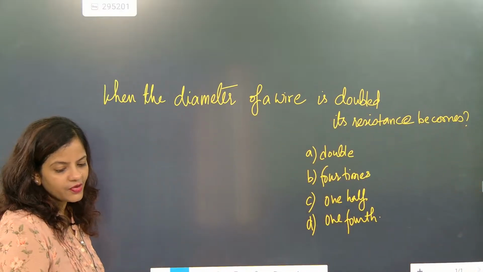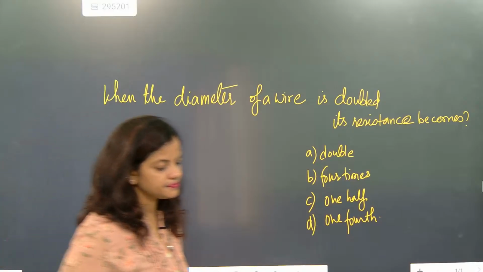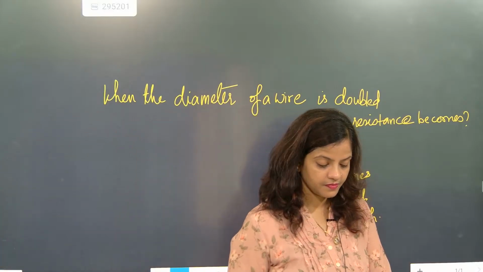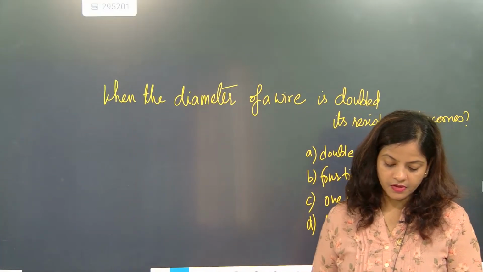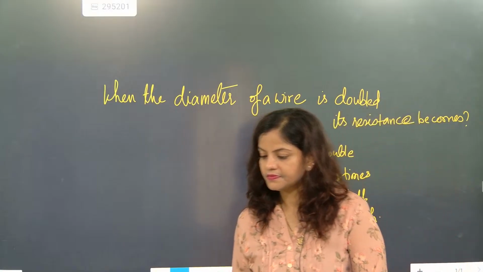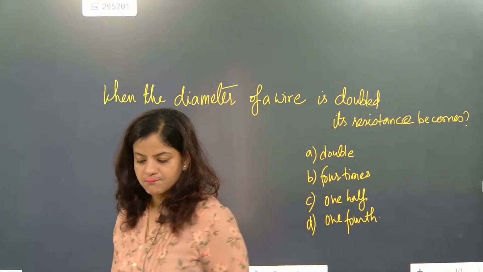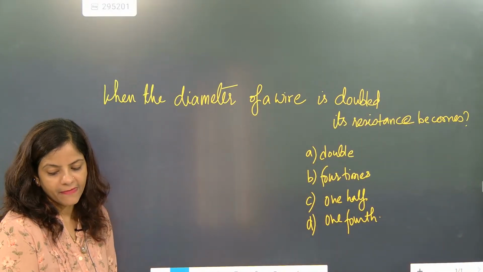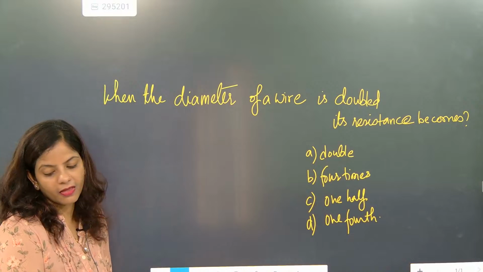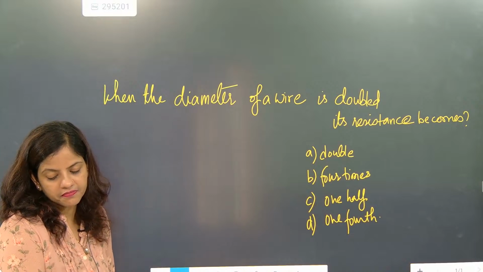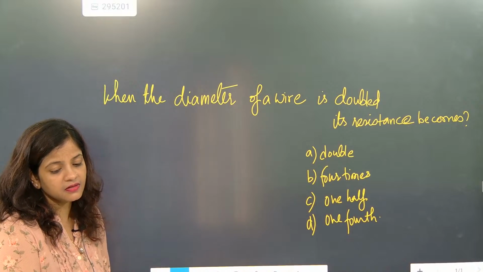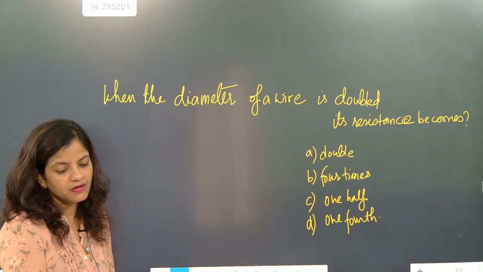Now start answering the question. All are telling C as the answer. Will it be?